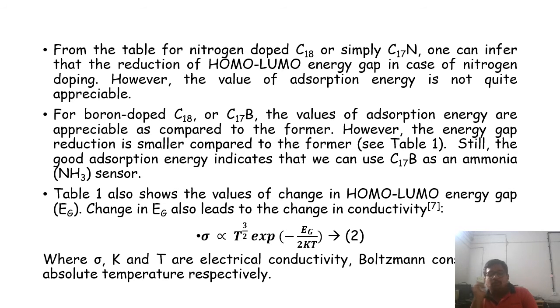And why do we want a decrease in band gap? Because Table 1 also shows the values of change in the HOMO-LUMO energy gap. The HOMO-LUMO energy gap tends to change the conductivity. So sigma, the conductivity, is proportional to T to the power 3/2 times exponential of Eg by 2kT, where Eg is the HOMO-LUMO energy gap, sigma is electrical conductivity, k is the Boltzmann constant, and T is the absolute temperature, as we all know.